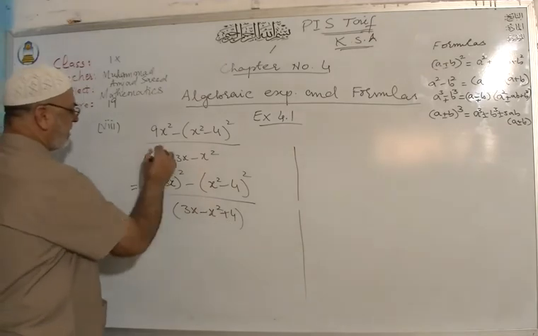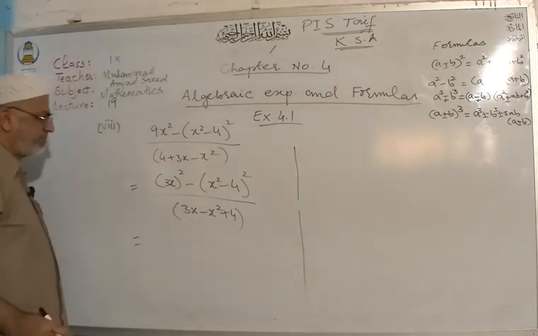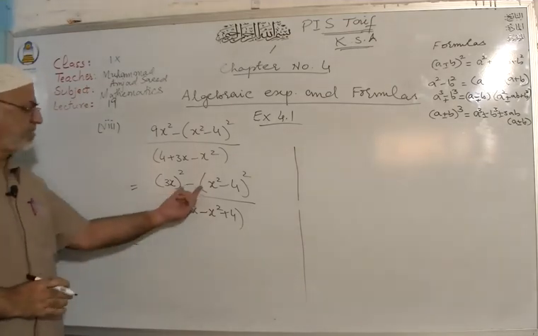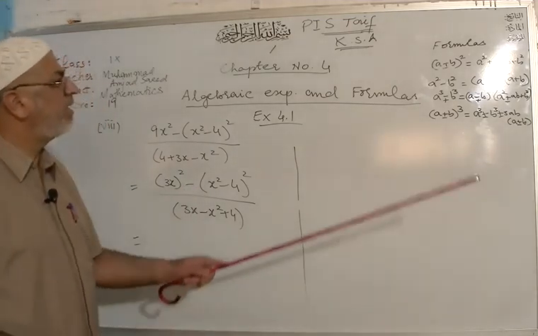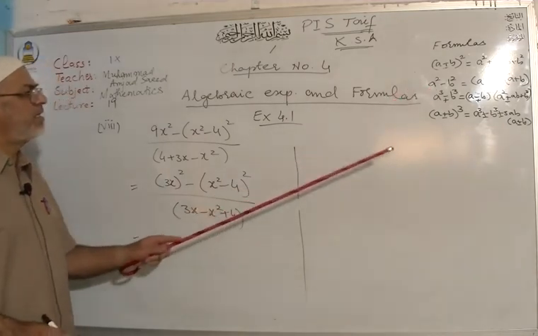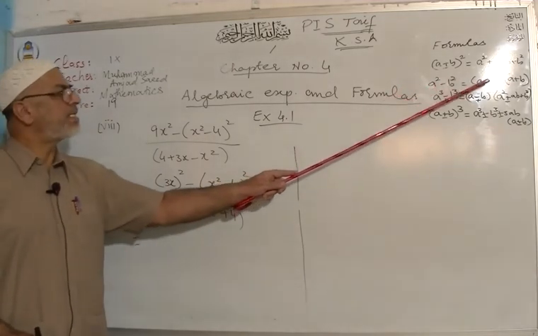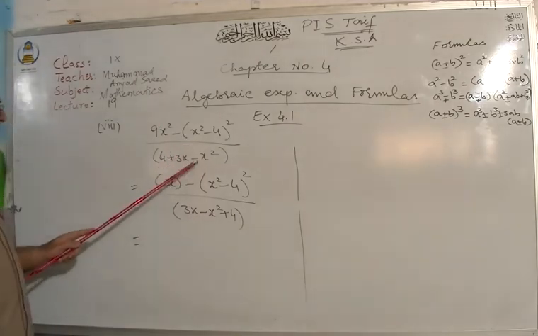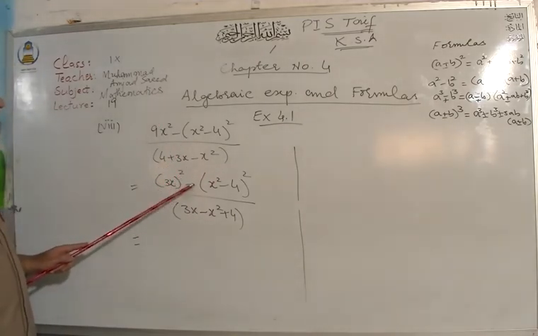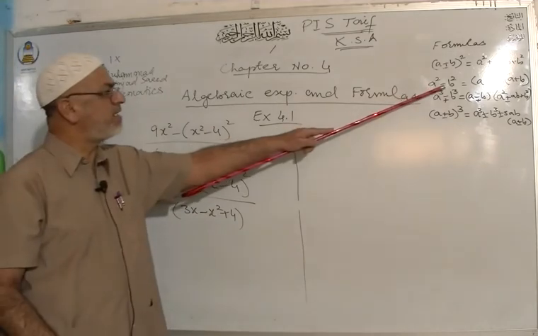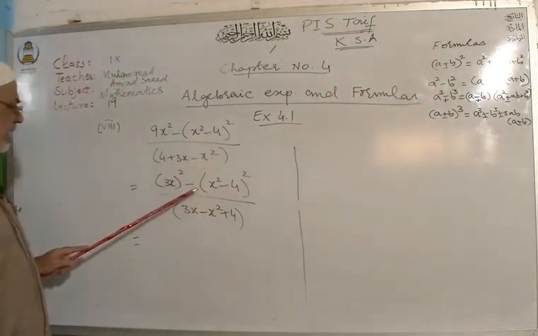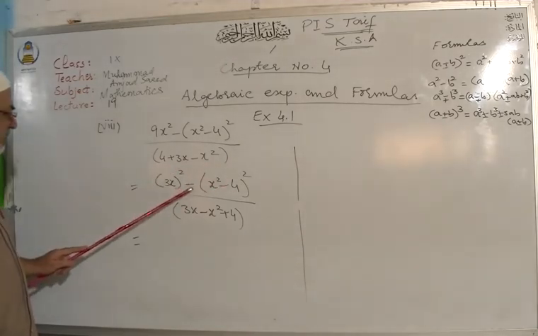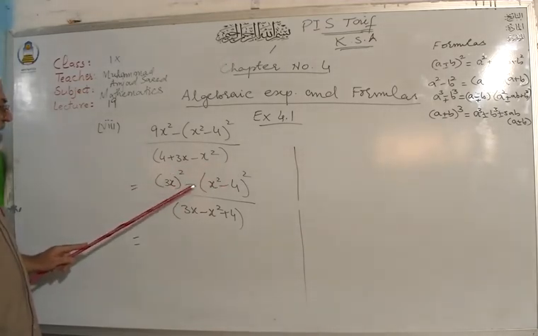Suppose I am writing in this way. For example, now look at this. You can again check a square minus b square. Remove 2 and 2, one's negative, one's positive. Here is 2 and 2. There is a negative sign in the center. Remove 2 and 2, one's negative and one's positive.